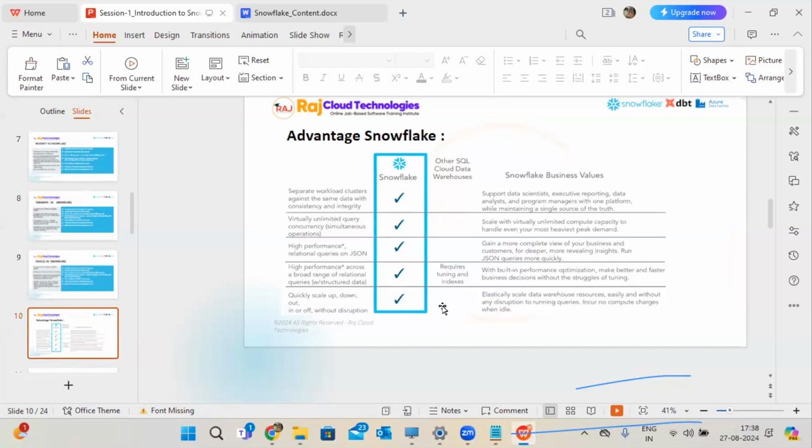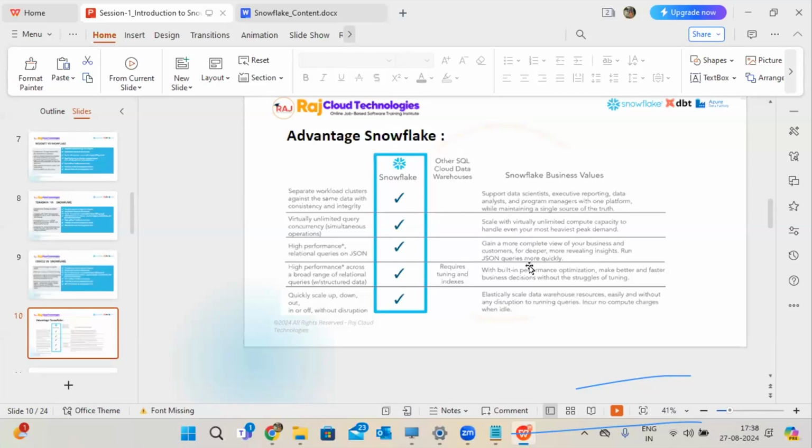We can maintain separate workloads, so we need not worry about workload management. Data management is separate. If you compare with other SQL Server warehouses, only Snowflake provides separate environments, one to one, whether it is maintenance of the cloud services layer, compute layer, or data storage layer. We don't have that in other cloud data platforms, but we have it in Snowflake.